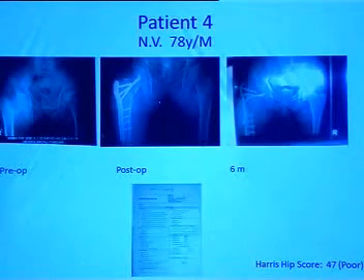This patient was really unfortunate. In spite of having a well-reduced X-ray on the immediate post-op and good fixation, at 6 months follow-up, we can see that the fracture has collapsed into varus. There is loosening. 2 of the screws have broken. And he has a Harris Hip score of 47, which is very poor.